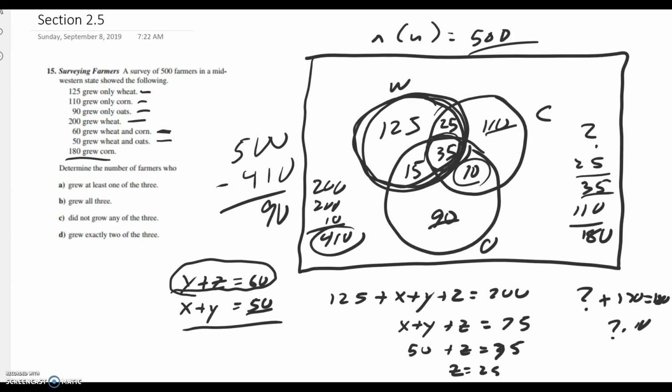And lastly, grew exactly 2 of the 3. This is 3 of the 3, so the 2 of the 3 are these guys. 25 plus 15 is 40, plus 10 is 50. So 50 grew exactly 2 of the 3. That's a pretty tough problem.